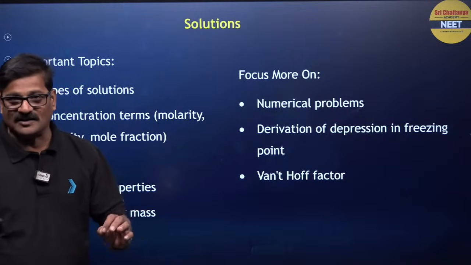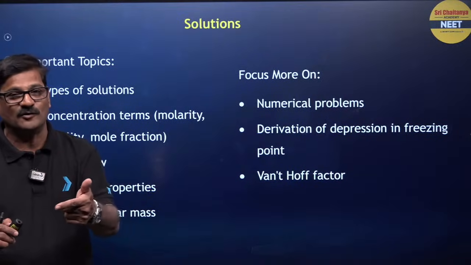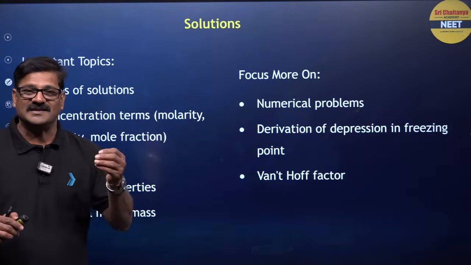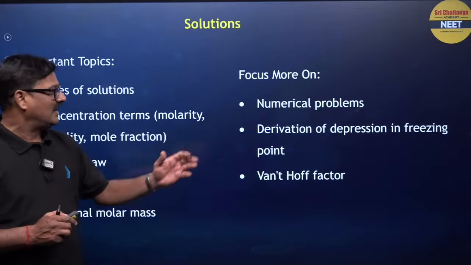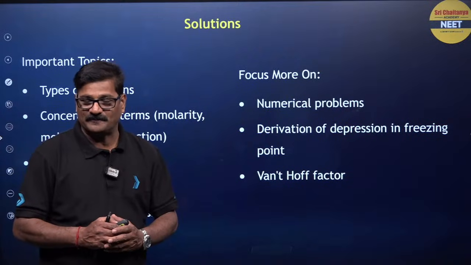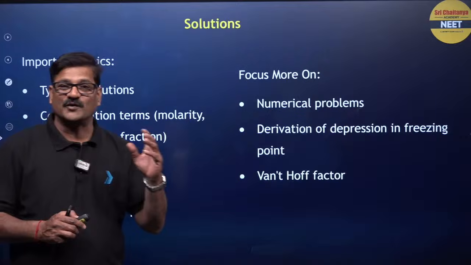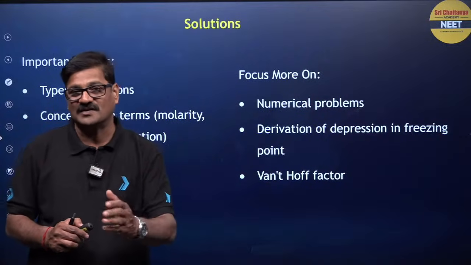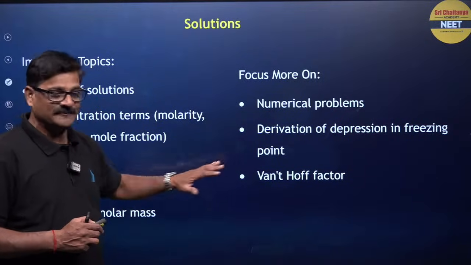A question in the NCERT may be a little difficult, but you will get a little easier version in the CBSE paper. Also deriving the depression in freezing point, its graphs, and the van't Hoff factor for association and dissociation, with correction, everything we need to discuss here.